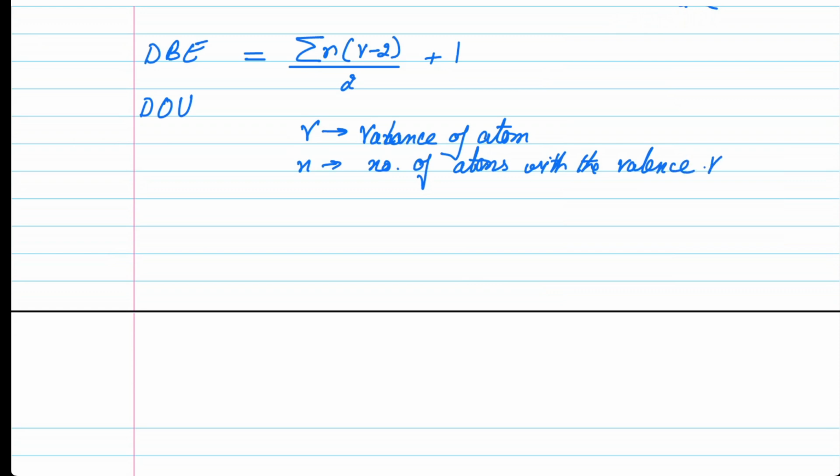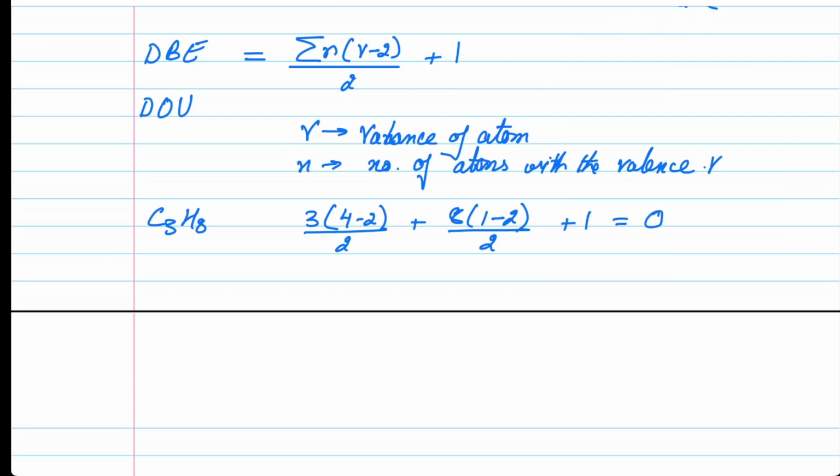For example, let's talk about a compound C3H8 only, propane. Here we have three carbons. The valency of carbon is 4, minus 2, divided by 2, plus we have 8 hydrogens. Valency of hydrogen is 1, minus 2, divided by 2, plus 1. It turns out to be 0.